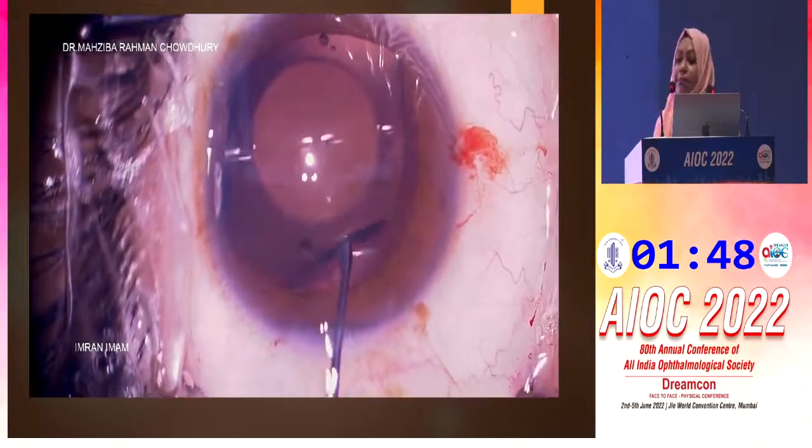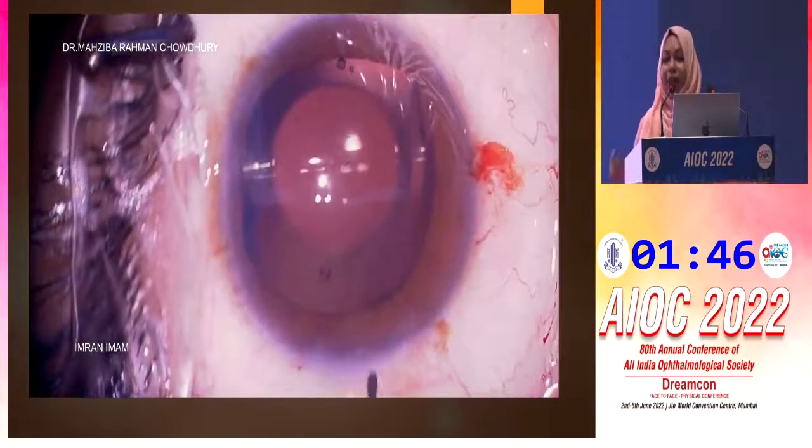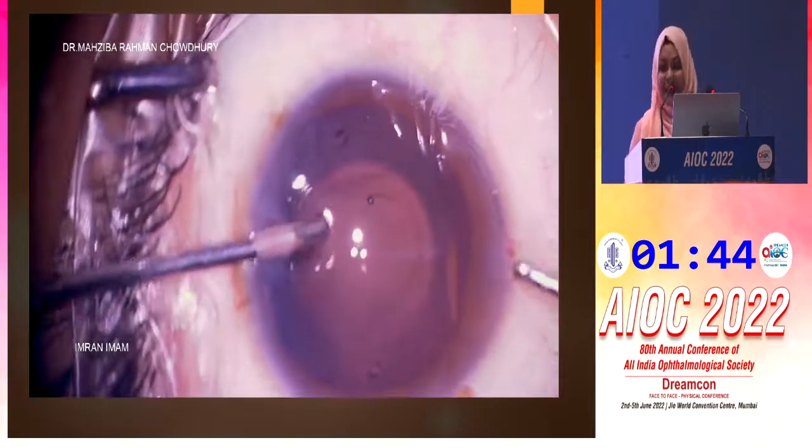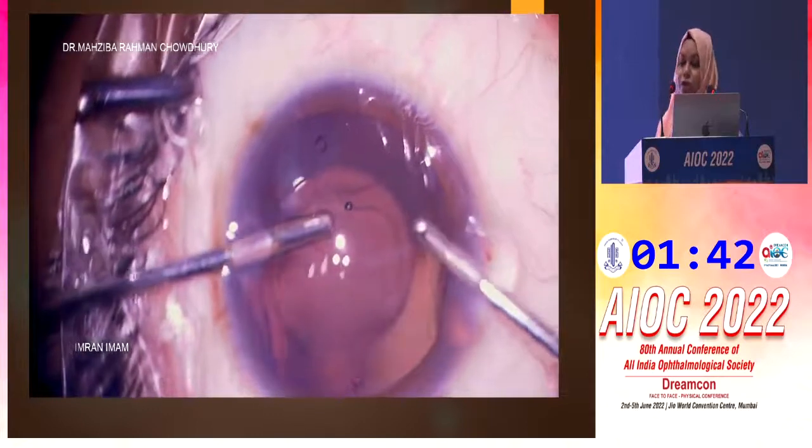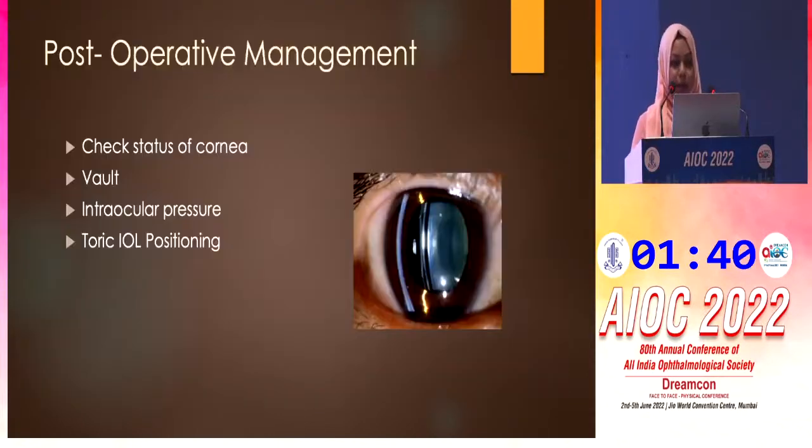But the implantation surgery is not over yet. I don't want a raised IOP the next day. So a proper visco wash is very, very important. And post-operatively, what we do is check the status of the cornea. We check the vault. On the first day, we just do the slit lamp examination, check the vault, check the IOP, and the positioning of the toric ICL.